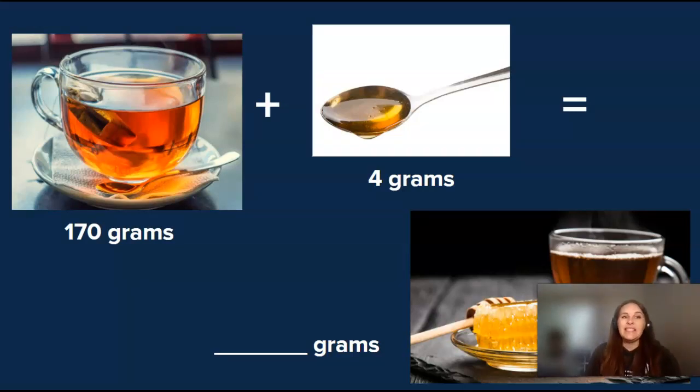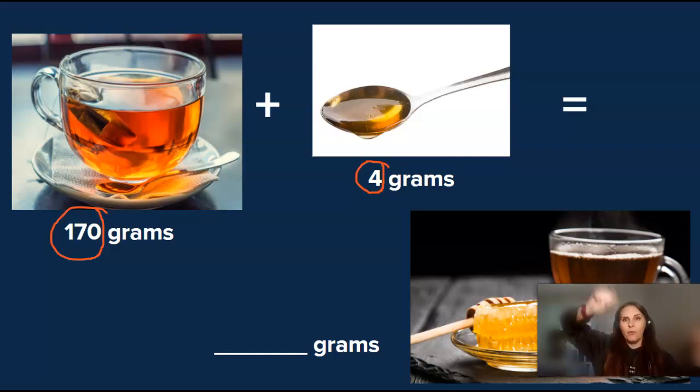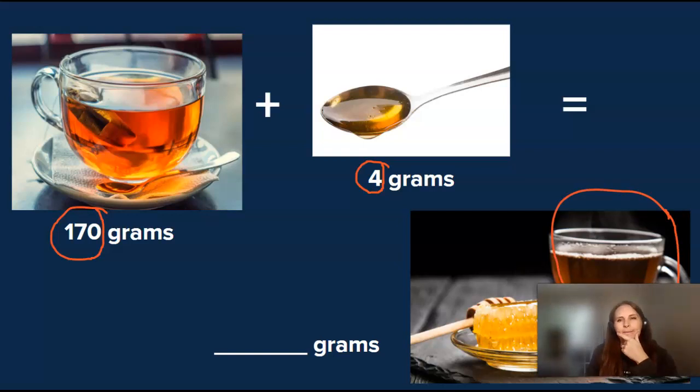All right, so we have some tea, but that tea is not quite sweet enough. So we want to add some honey to it. Well, the tea is 170 grams. That's its mass. That's how much matter is in it. And the honey is 4 grams. That's its mass. That's how much matter is in the honey. After I pour the honey in and mix it all together, what do we think the mass of the entire drink will be? Do you have any ideas?